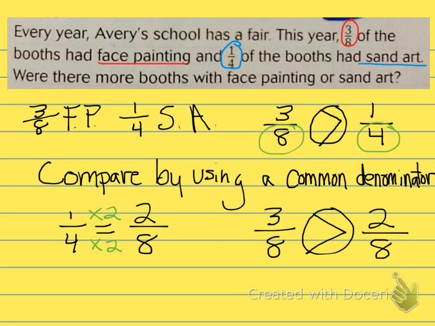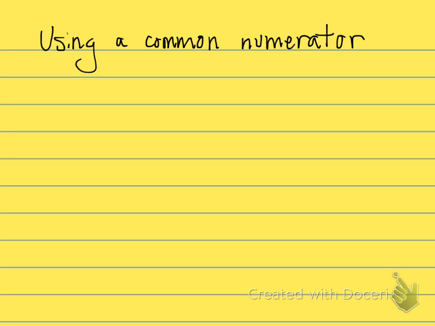All right, let's move on to another way of solving the same problem. Now this one is in our lesson from Go Math. I don't necessarily use this method too often. This is using a common numerator, but it can be done, and it does make sense. I think I'm just so used to finding common denominators that this particular way is different for me.